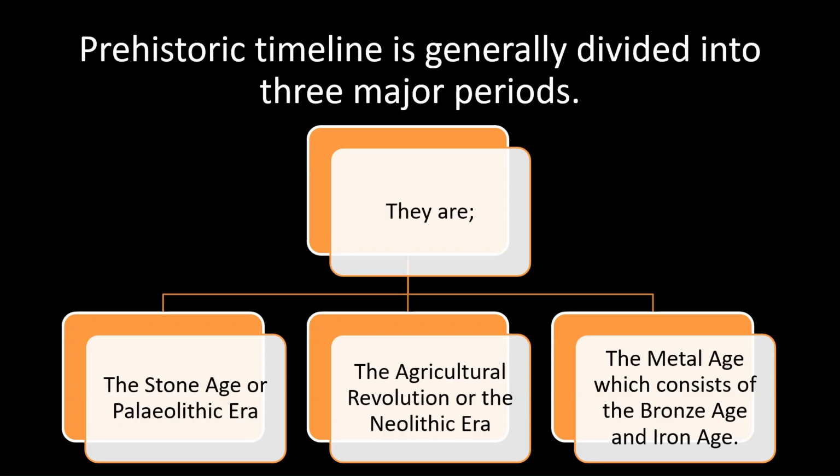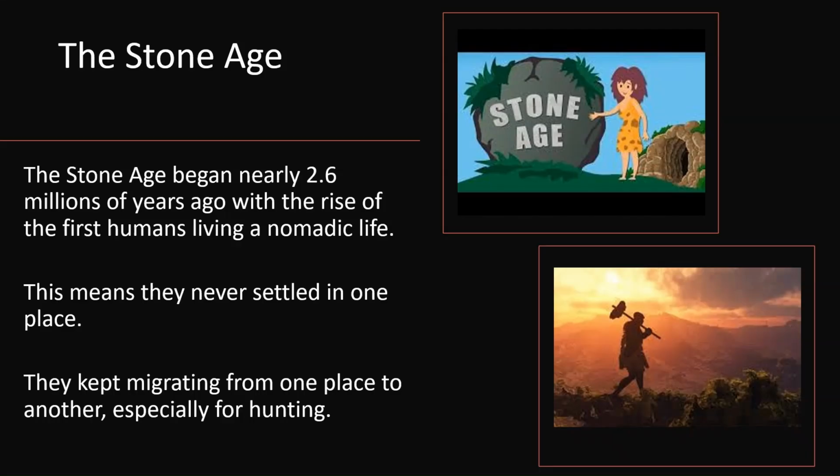Prehistoric timeline is generally divided into 3 major periods. They are the Stone Age or Paleolithic era, the Agricultural Revolution or the Neolithic era, the Metal Age, which consists of the Bronze and Iron Age. Let's look at the Stone Age.